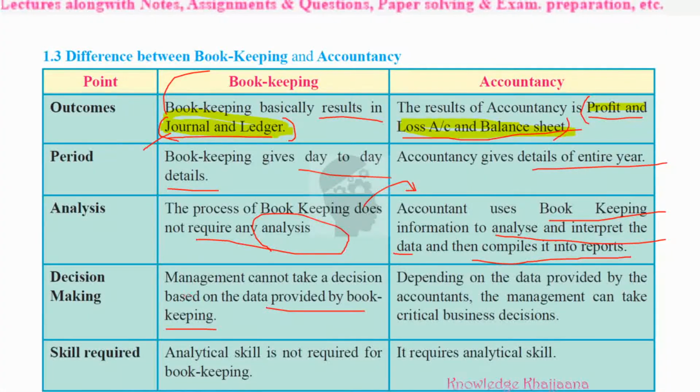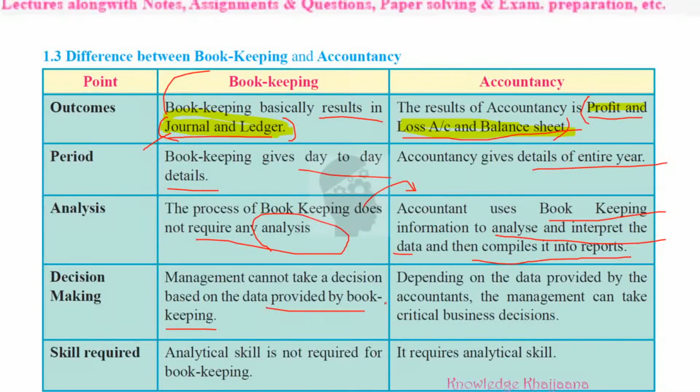So management cannot take a decision only on the data provided by the bookkeeper, because the data maintained by bookkeeping is only primary data, only on the primary stage.